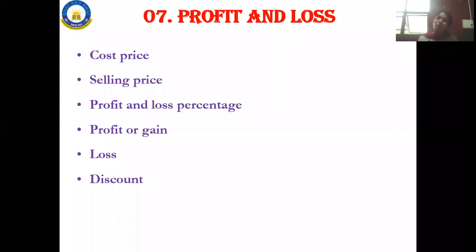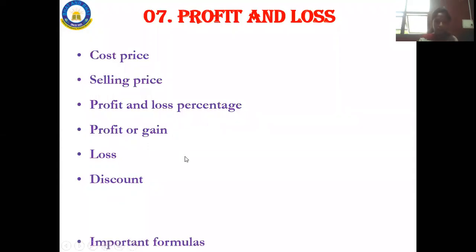But the most important thing we concentrate on there is the discount. In shops you can see a 10% discount on cash price, 10% discount on selling price. Why will they put the discount? To attract you people. How will they calculate that discount? We will be studying that in this chapter.